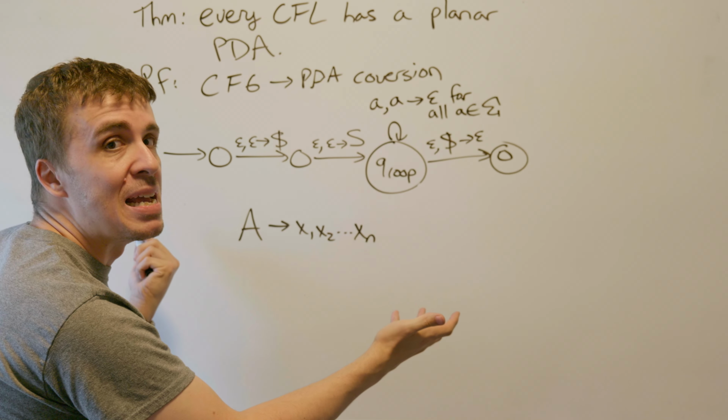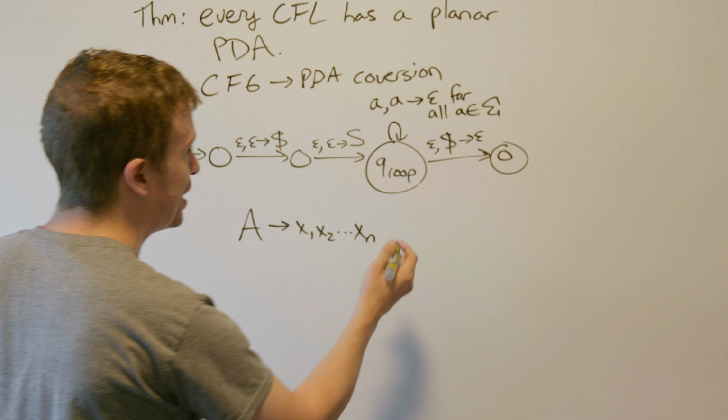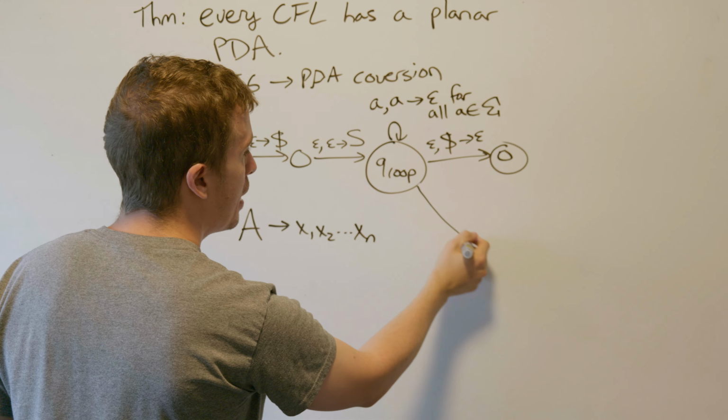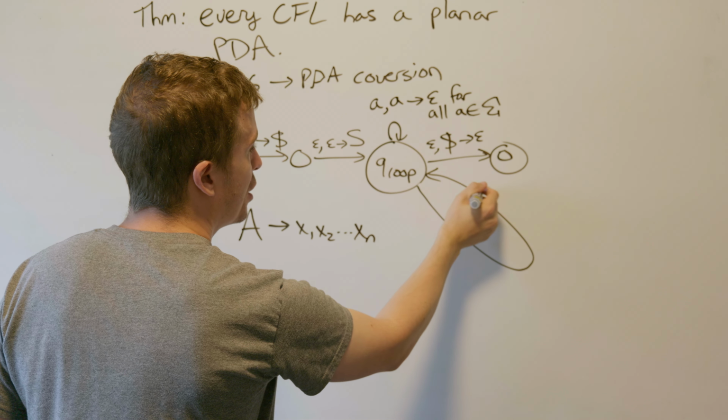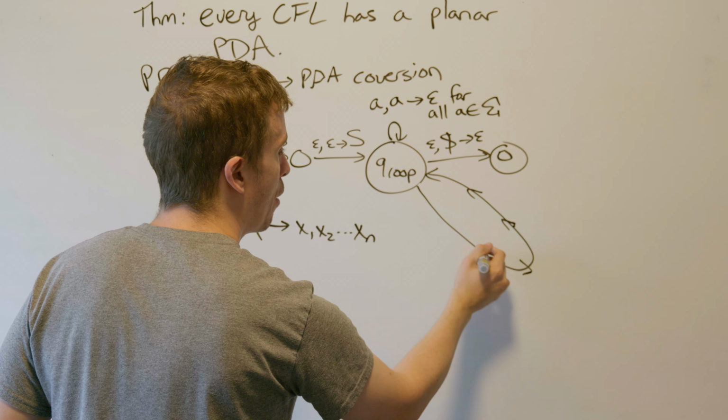It gets pushed on in a certain way. But the point is that when you do this conversion, it's going to look like this, a bunch of transitions that go out and come back.